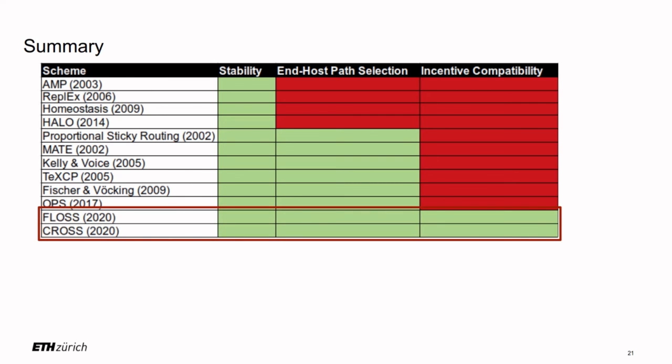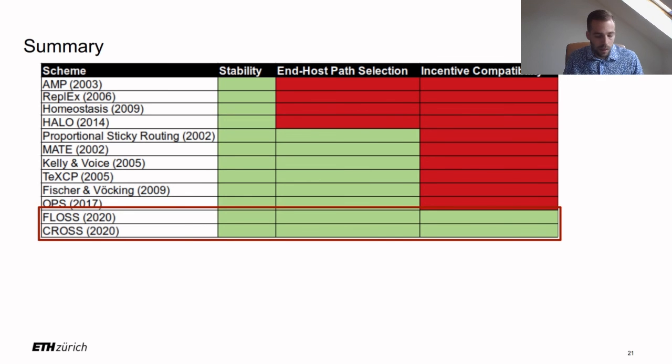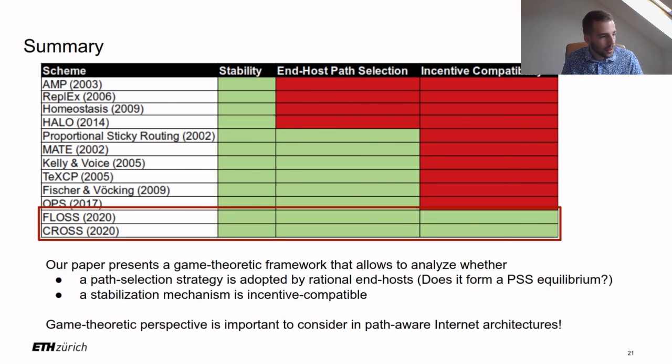And what we contribute in our work with these two mechanisms is that we have schemes that achieve stability, are compatible with end host path selection, and are actually incentive compatible. So they are guaranteed to work given self-interested sources. And this game-theoretic perspective that we add in our paper to this classic question is a perspective that is very important to consider in upcoming path-aware internet architectures.